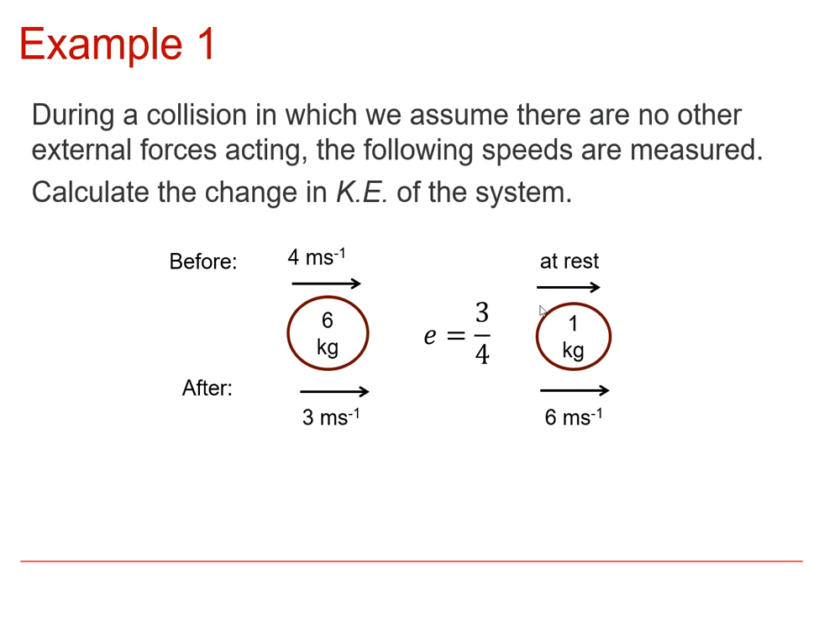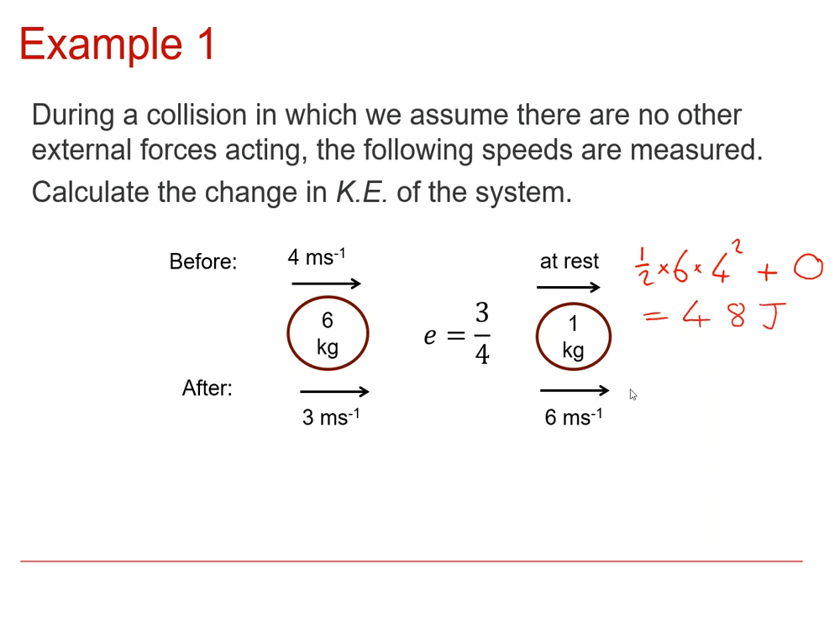What we want to work out is what the change is in the kinetic energy here. So all we need to do is calculate the kinetic energy beforehand. Before the collision, we've got a half times 6 times 4 squared, so half times that mass times that speed squared, and then this other object, because it's at rest, has a kinetic energy of 0. So that is a kinetic energy before the collision of 48 joules.